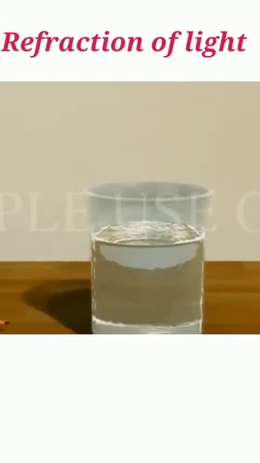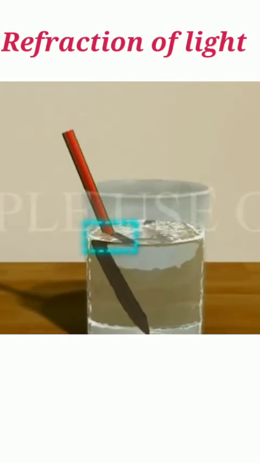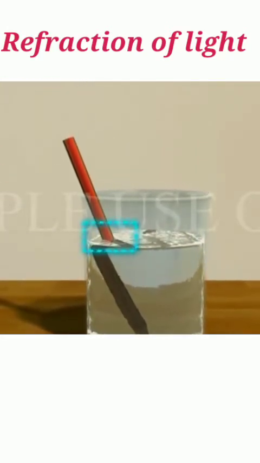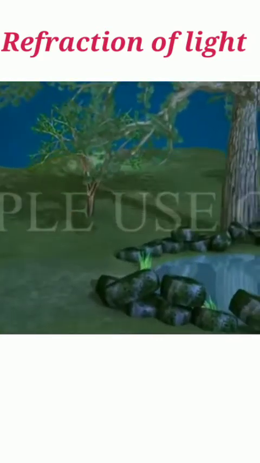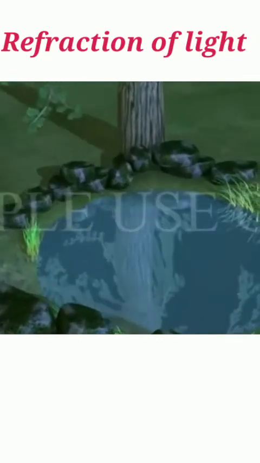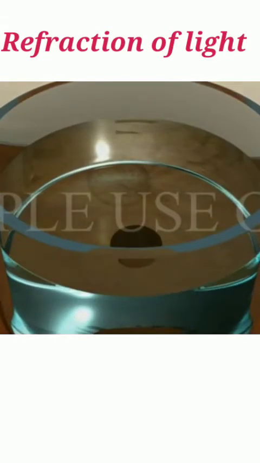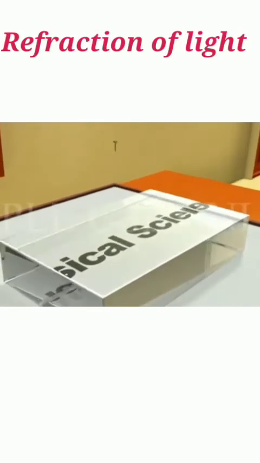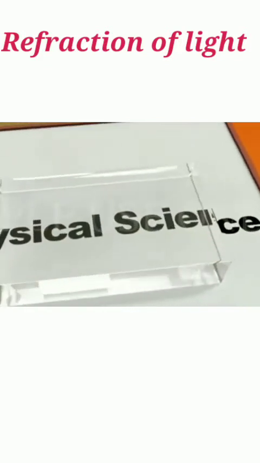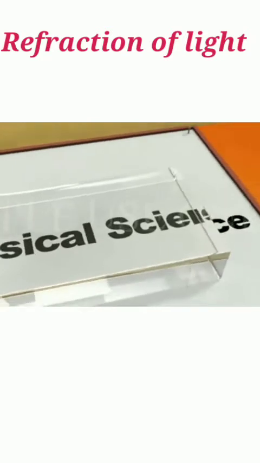Okay, one more question. When a pencil is partially immersed in water, it appears to be broken at the interface of air and water. Water looks a little bit shallower than it is, and a coin placed at the bottom of a beaker containing water seems to be raised. And when a thick glass slab is placed over some printed matter, the letters appear raised when viewed through the glass slab. Why does this happen?